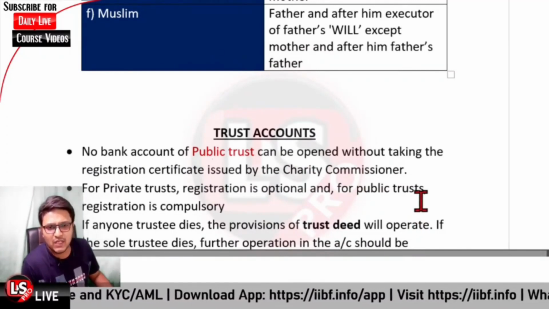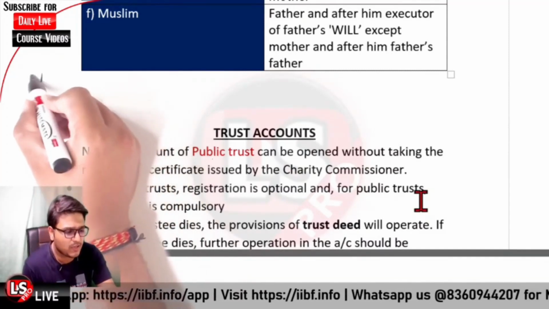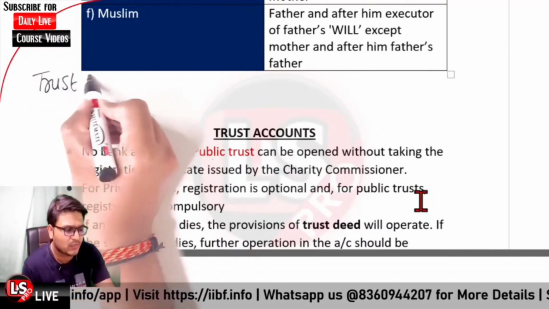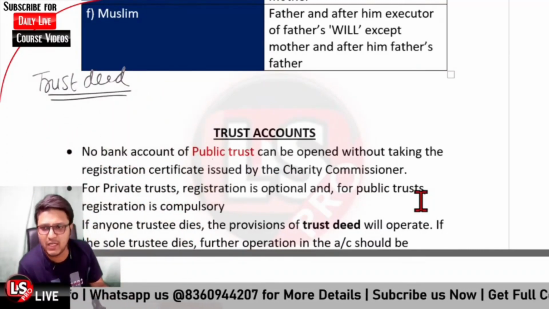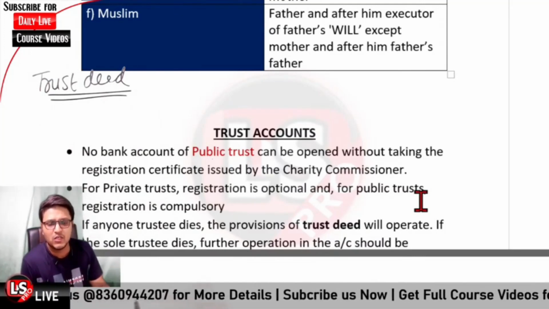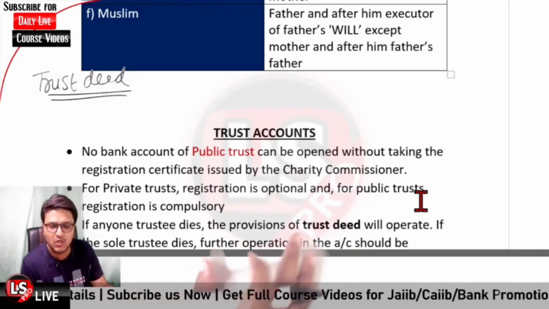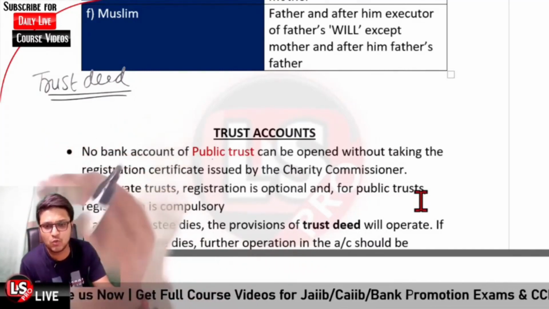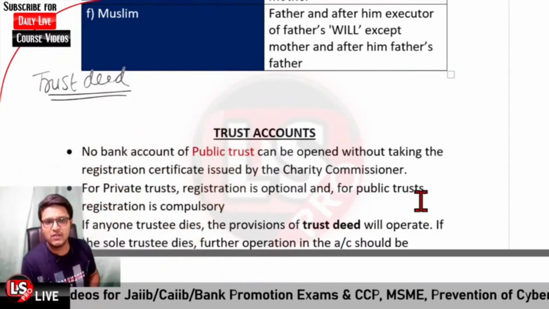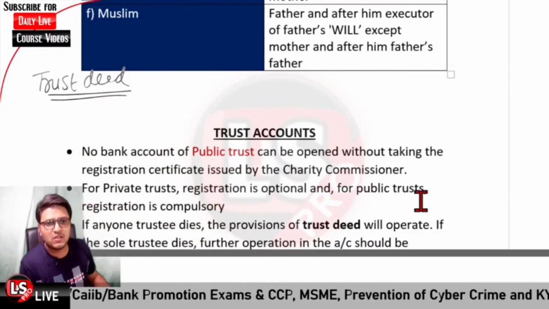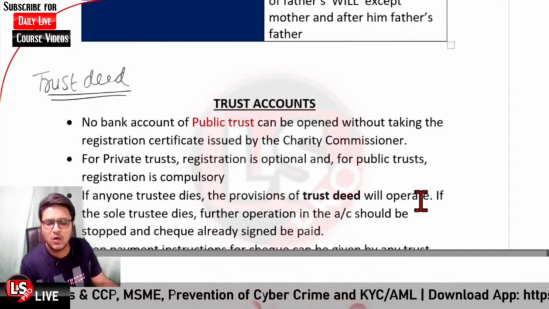And in case of trust, basically there is a trustee. And there is a very important document, that is the trust deed. Based upon the provisions of the trust deed, the account is being operated. So if any one trustee dies, the provisions of the trust deed will operate. There may be a case that there is only a sole trustee, or there are multiple trustees, and in case any of the trustees dies, the provisions of the trust deed will operate. If the sole trustee dies, the further operations of the account will be stopped.